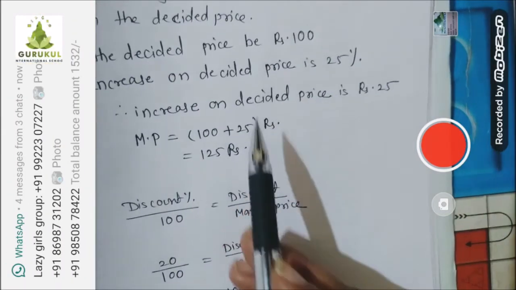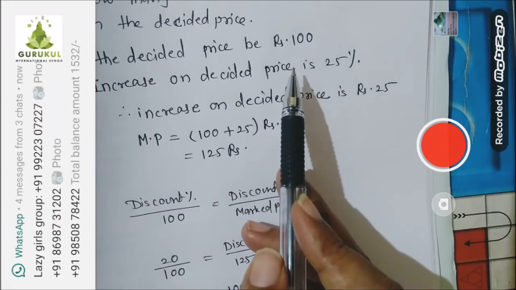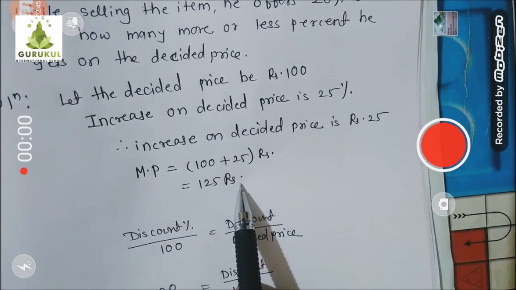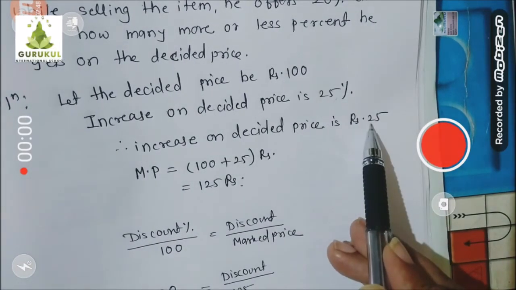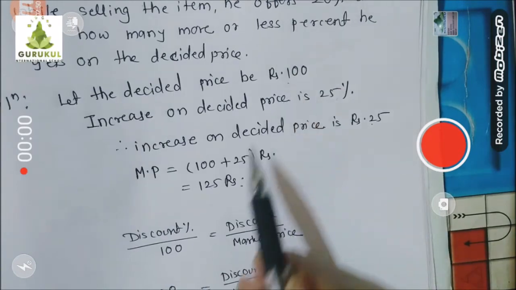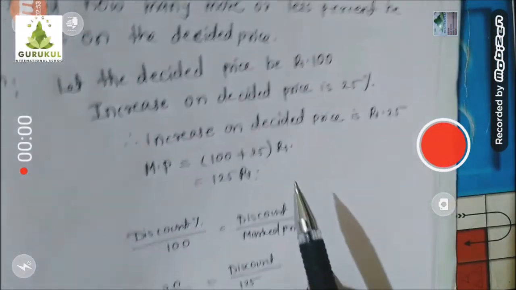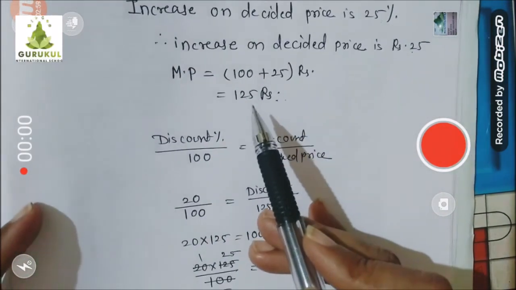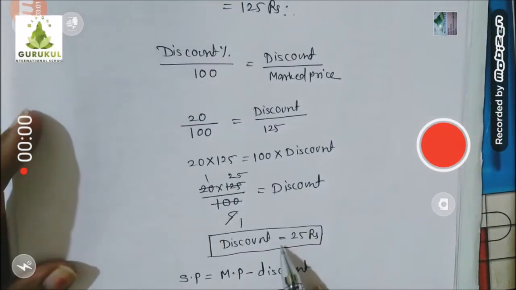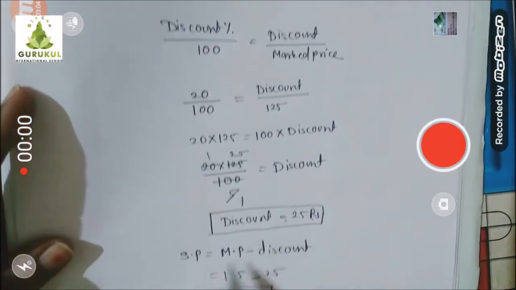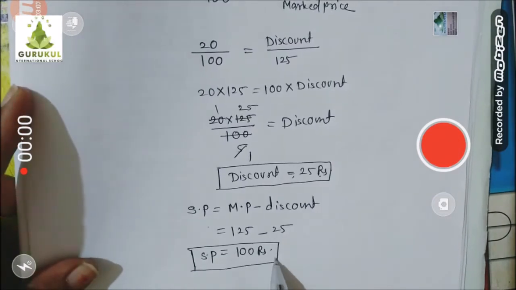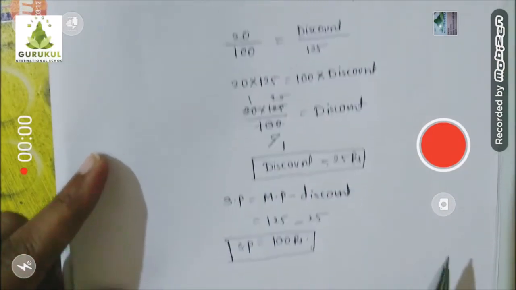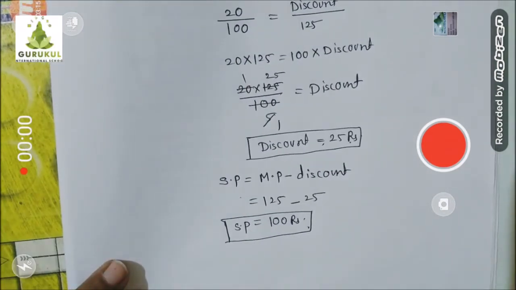Decided price was 100. Then very smartly he increased 25% on that, and then he printed the price 125. Okay, 25% increase means 25 rupees he increased, and then added to that decided price, and then he printed 125 rupees as the price of that product. Then, to make the customer happy, he gave 20% discount, which means he gave 25 rupees discount, and he sold the same thing at 100 rupees. So starting decided price was 100, and now after doing all these things, the selling price is also 100.